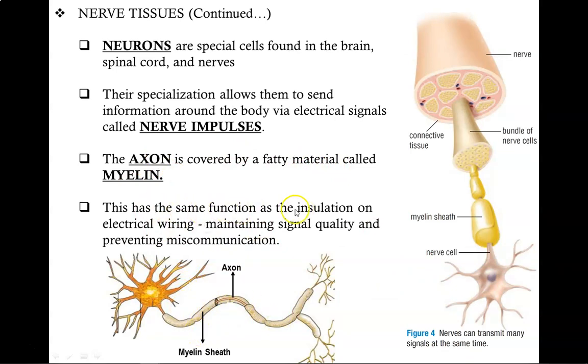This has the same function as the insulation on electrical wiring, maintaining signal quality and preventing miscommunication. In people with multiple sclerosis, the immune system malfunctions and begins attacking the myelin sheath. Without this insulation, the signal quality is reduced and they can no longer control their bodies as they once could.